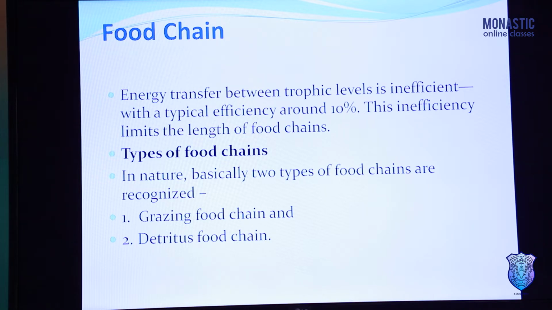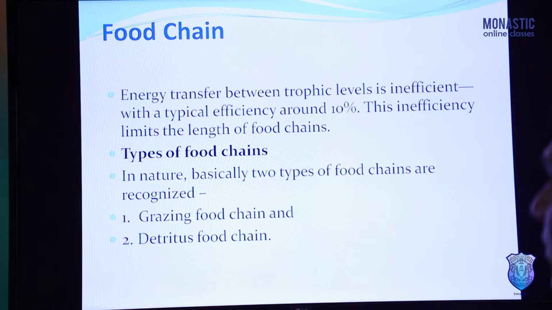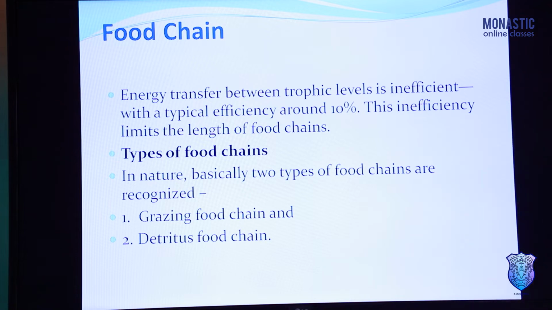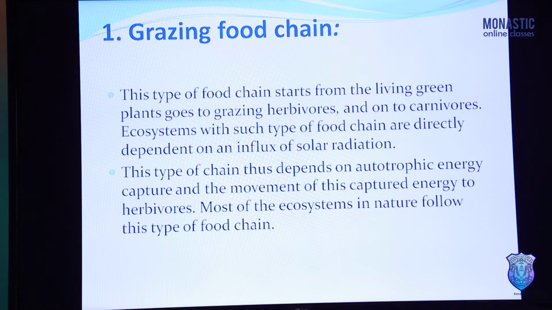Now the types of food chains. In nature, basically two types of food chains are found. Our food chain is classified into two basic types. First is the grazing food chain, and second is the detritus food chain. So, what is grazing food chain? This type of food chain starts from the living green plants.